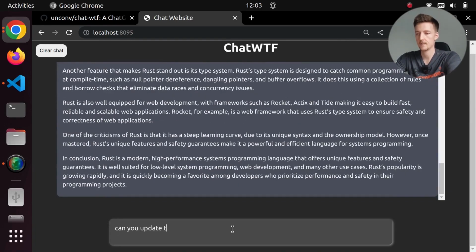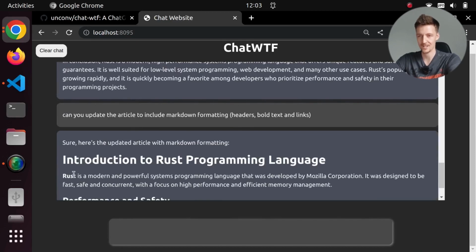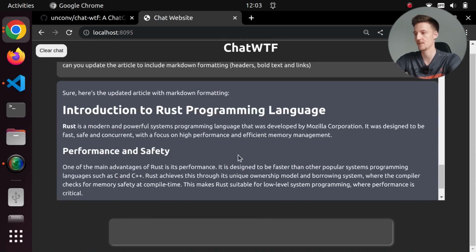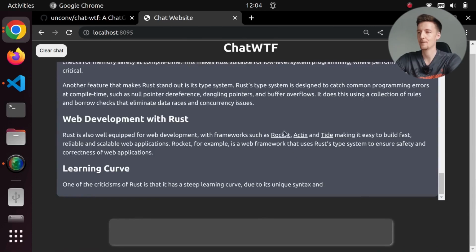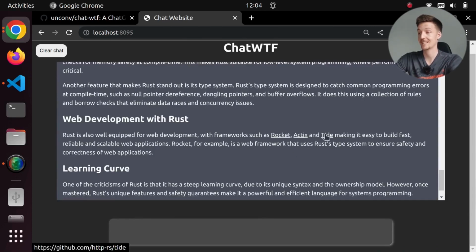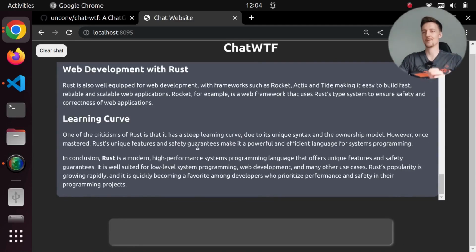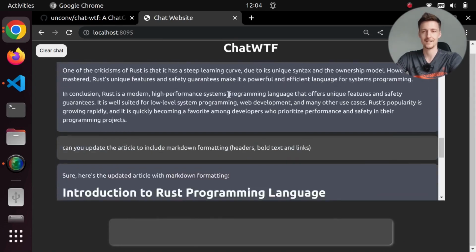Can you update the article to include Markdown formatting, headers, bold text, and links? Sure. Introduction to Rust programming language. Rust, in bold, is a modern and powerful systems programming language. Performance and safety. Web development in Rust. And then we link to Rocket and Actix and Tide. Learning curve. Alright, so now it works. And if I refresh this page, I still get all these things that I said.